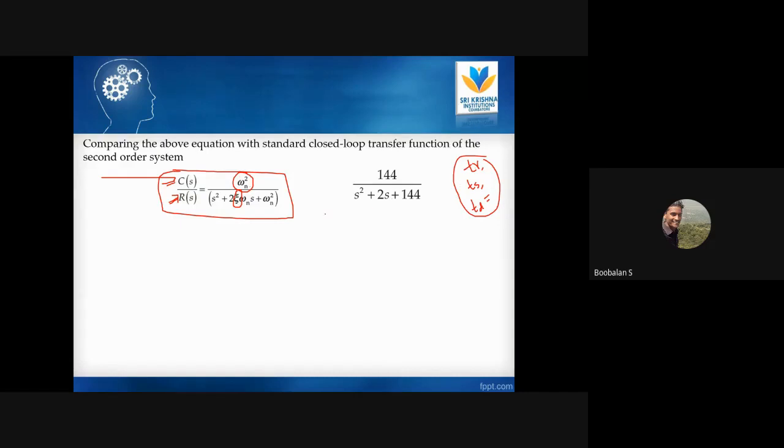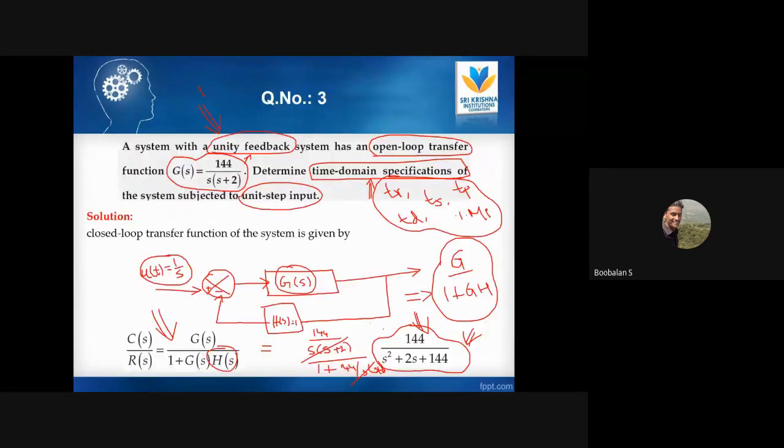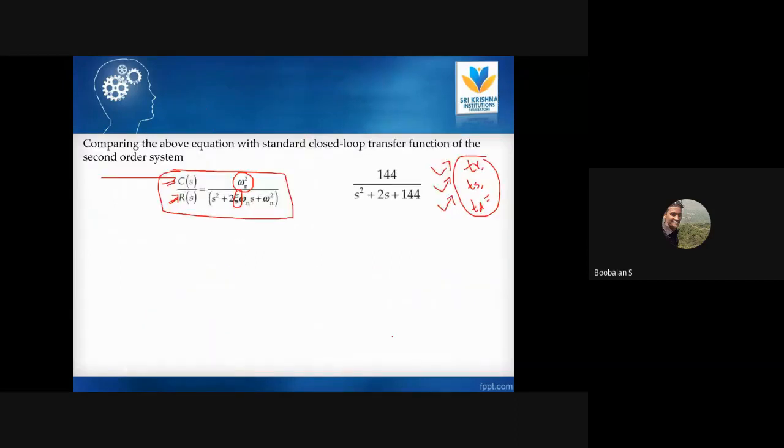We can go more in depth, but this will be more than enough for you people. If you have any doubt, just stop somewhere. It will be very easy once you are able to compare and find omega and epsilon. Definitely we can solve this problem after about 5 minutes. It will be a 10 mark question. The delay will be in understanding this question and converting it into a second order system, which takes 2 to 3 minutes. Once you get that right, it will be very very easy. After 10 minutes we can finish this. So this is my comparison.